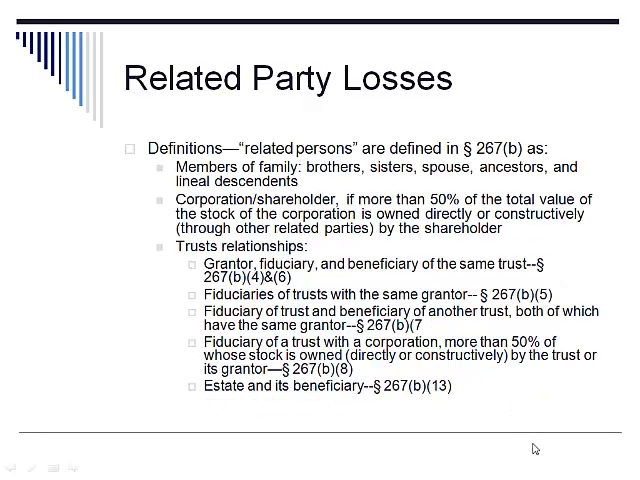So here's the definition of related persons. The following members of a family are related: brothers, sisters, spouses, ancestors, and lineal descendants.